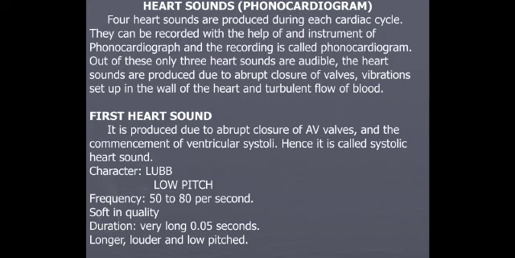They are produced during each cardiac cycle. They can be recorded with the help of an instrument called a phonocardiograph, and the recording is the phonocardiogram. Out of these, only 3 heart sounds are audible. The heart sounds are produced due to abrupt closure of valves, vibration set up in the wall of the heart, and turbulent flow of blood.